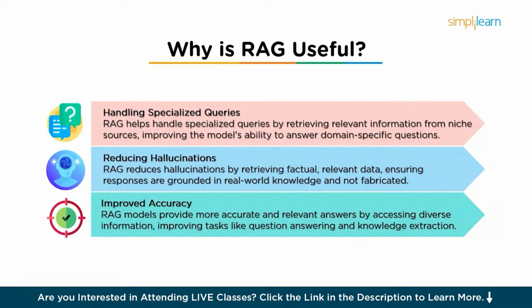And it also greatly helps in improving accuracy. Because the model has access to a more diverse set of information, RAG models can generate more accurate, detailed, and relevant answers. This is particularly important in applications like question answering, fact-based summarization, and knowledge extraction.